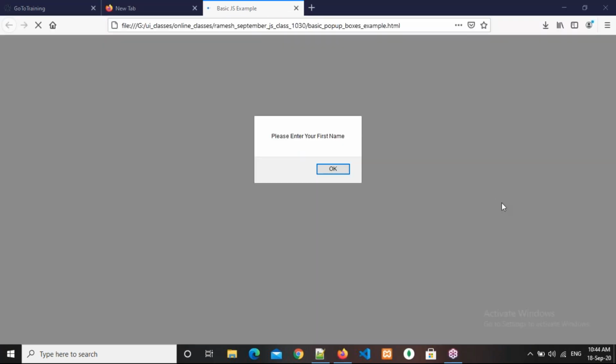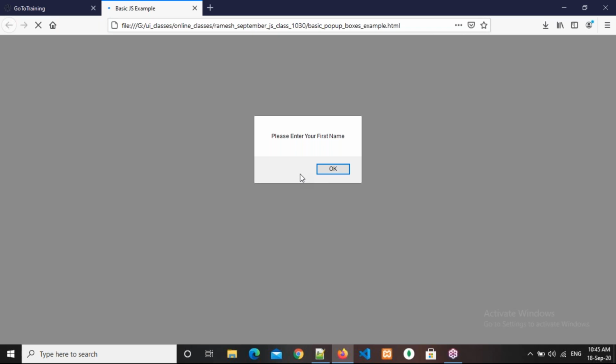See here, if you are writing anything in the global scope, what happens? It will execute directly, before the body tag executes. So that's why you are seeing it directly here: please enter first name. If you observe here, how many buttons are we getting? One button, that is called OK.